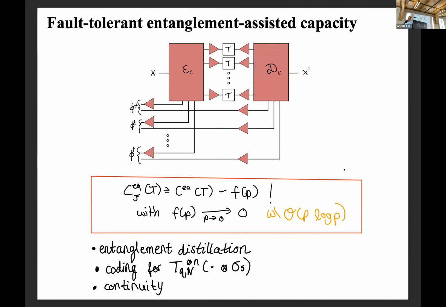So I'm just listing what we're paying. I didn't want to go into more detail, but we're paying a little bit for distilling entanglement, to reduce the rate because we're taking away some of the channel uses, and we're paying something for the coding error that doesn't necessarily go to 0 with this q in the way that we would hope. And we pay something for continuity, because we're having an effective channel that is like the original channel with some probability p, or proportional to p. And so we're also designing the best encoder for that channel, so we pay something for a continuity relation between the two.